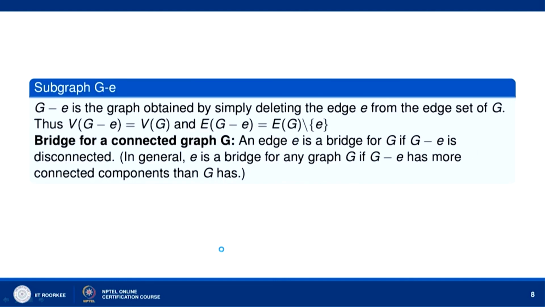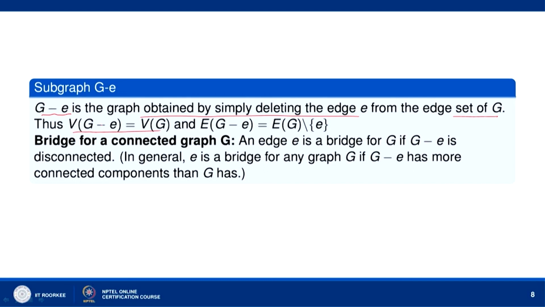Now, let us suppose we delete an edge from the graph G. Then let us consider G minus E. So, we are deleting an edge E from the graph G. Then the graph is obtained by simply deleting the edge E from the edge set of G. When you delete the edge, you do not delete the vertices, the end points of that edge. So, only the edge is deleted.